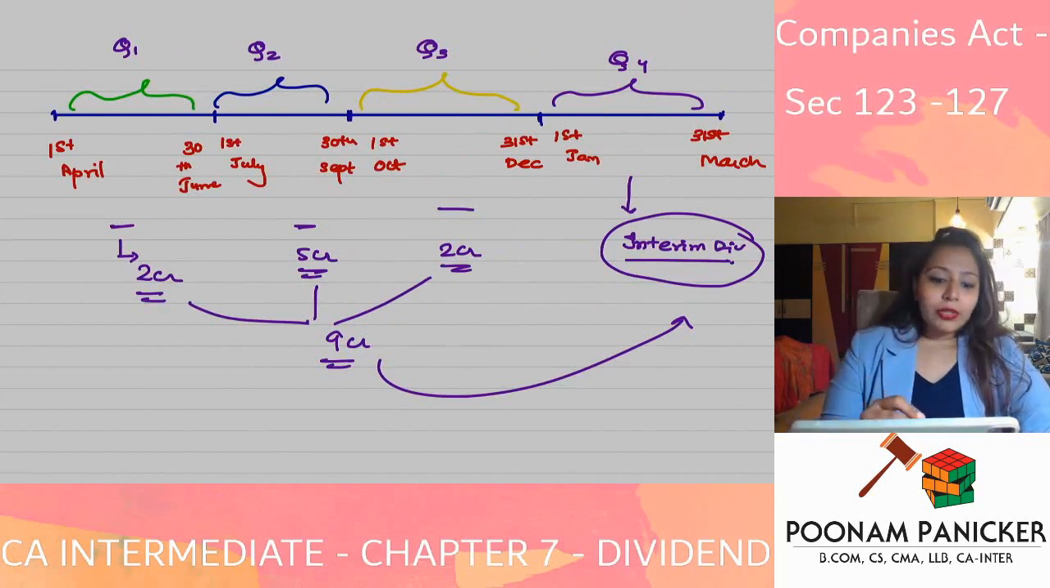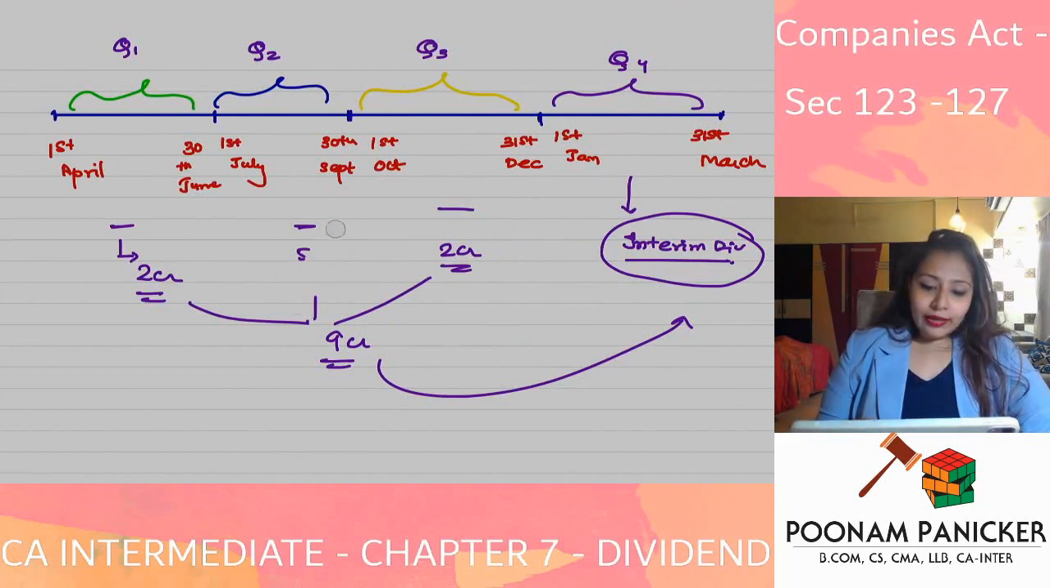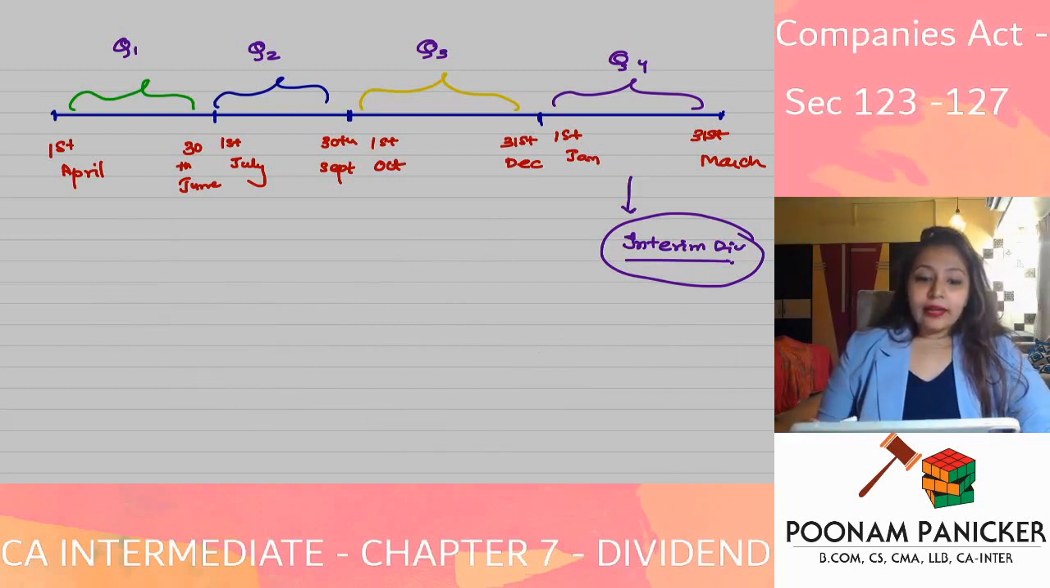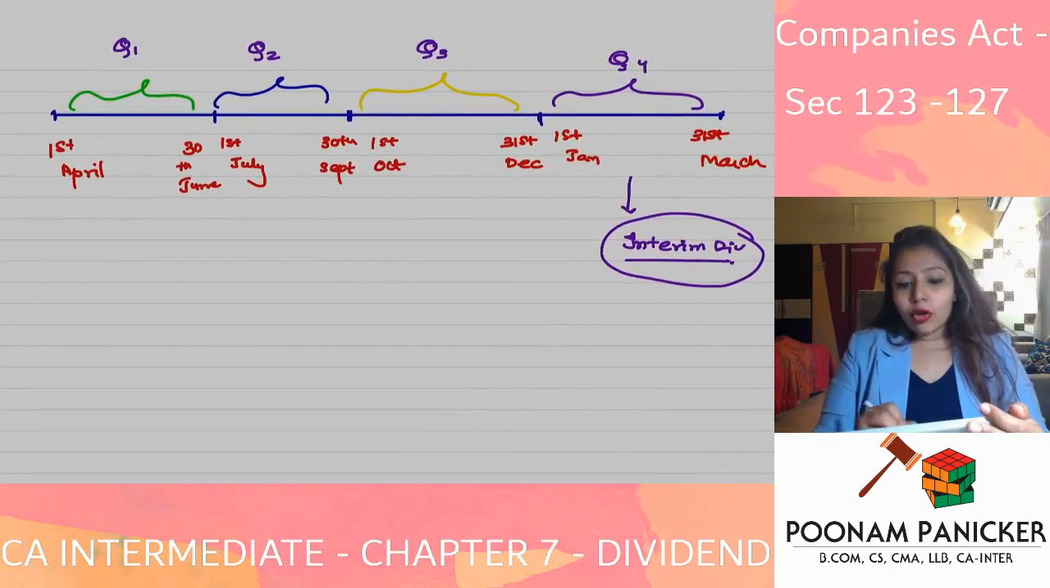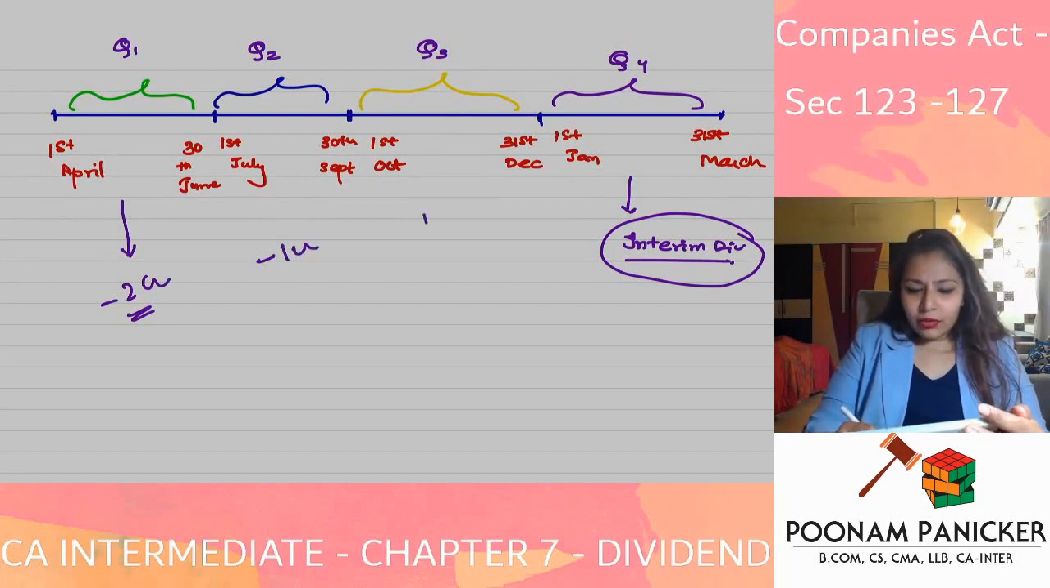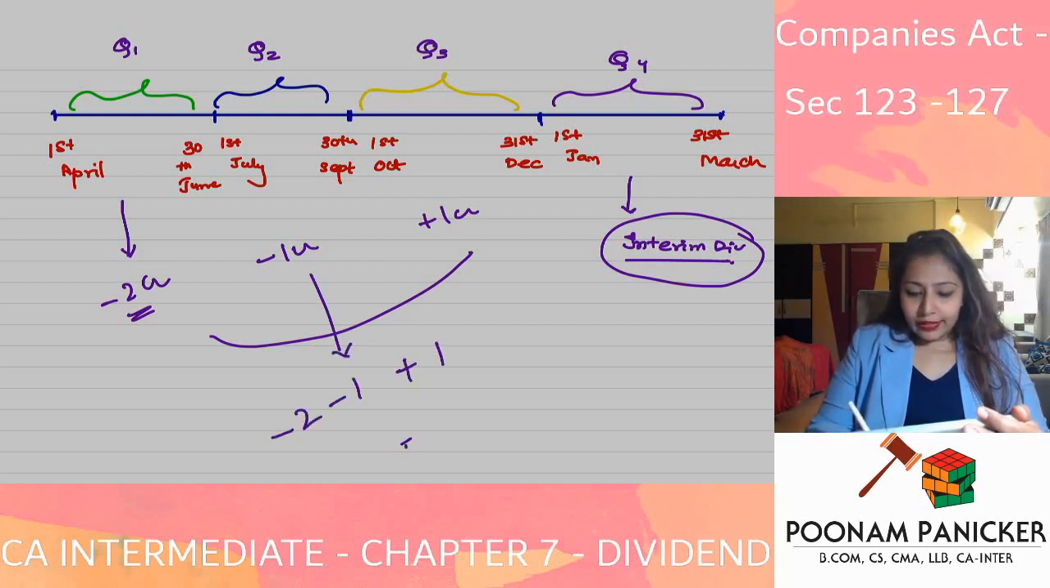Listen, what situation are they talking about? We want to declare interim dividend in the 4th quarter, and there is a loss up to the 3rd quarter. So in quarter 1, there was 2 crore loss. In quarter 2, there was 1 crore loss. In quarter 3, there was 1 crore profit. But overall, there is loss only. So minus 2 minus 1 plus 1 is a loss of how many crores?